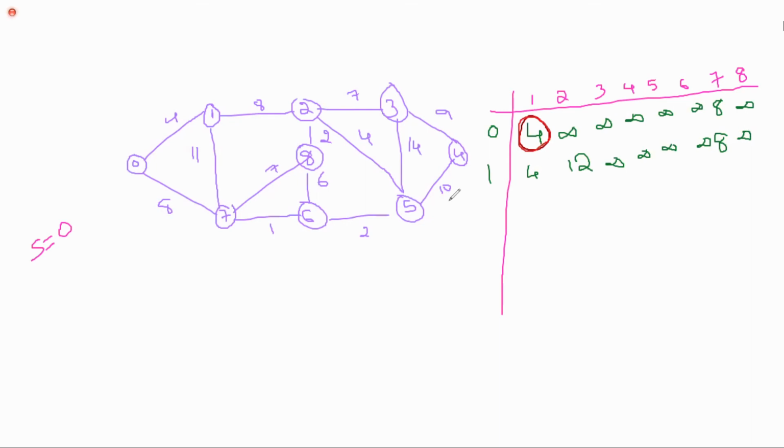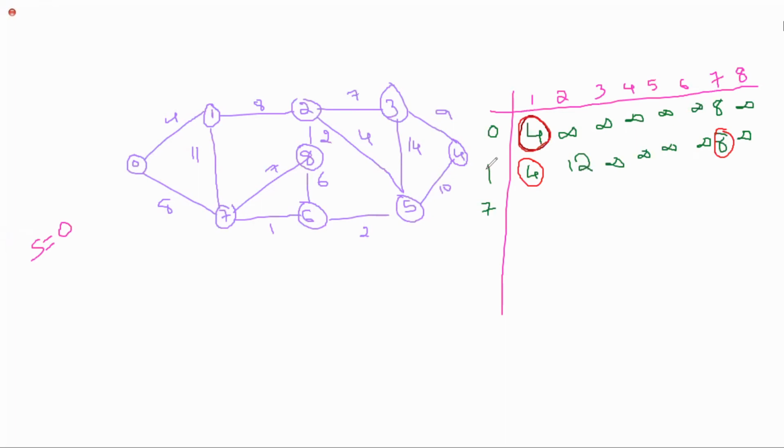Now, in this second line, which one is giving you the minimum cost? 4 part is over. 4 is already known, don't consider that. Next, 0 to 7, it is the shortest one. So you update your known vertex as 7. Now how many vertices are known? 0 is the source, 1 and 7 are known vertices. Is it clear? Are you following?